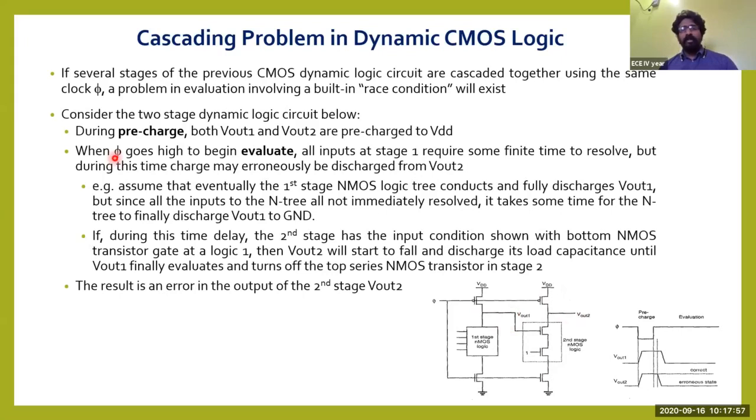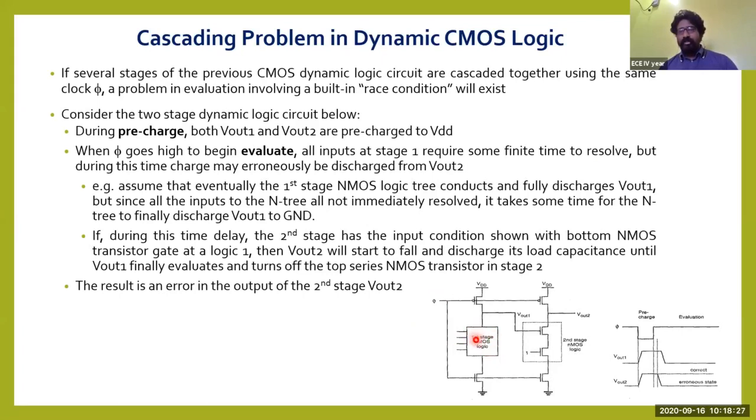Now, when phi goes high to begin evaluate, phi goes high means the clock equals 1, that's logic 1, then the evaluation phase starts. All the inputs at stage 1 require some finite time to resolve. The evaluation phase depends upon the inputs which are given to the logic inside this tree.